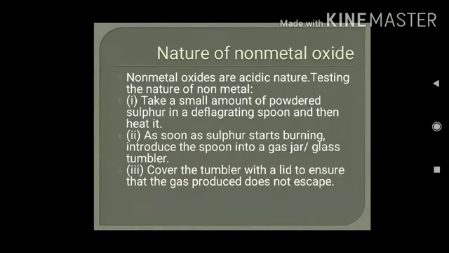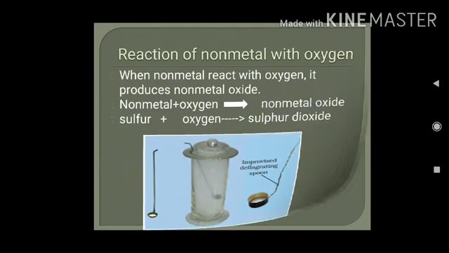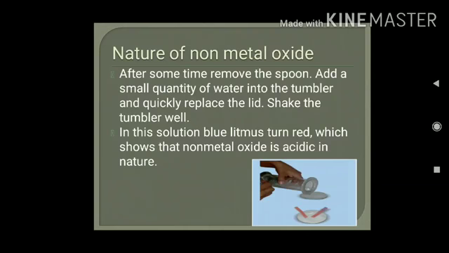So how will we test whether the non-metal oxide is acidic in nature or basic in nature? We take sulfur in a spatula, just see the figure. In that spatula, we take the sulfur, then we burn it. It will come in contact with oxygen and it will form sulfur dioxide. Though sulfur dioxide is a gas, it may escape. So we have to keep it in this glass jar, and cover it with a lid to ensure that the gas will not escape from this glass tumbler.